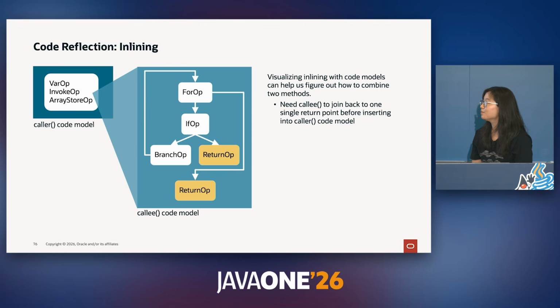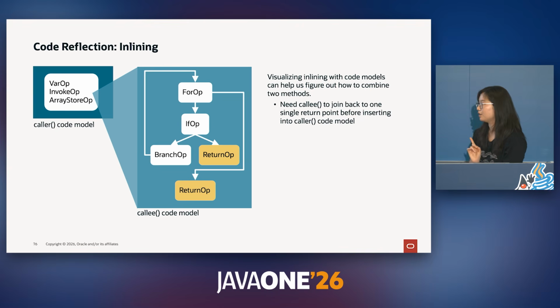Well, code reflection makes this much easier. These are the corresponding code models from the methods that we saw earlier. And visualizing these methods as code models actually helps us figure out how to combine these two. The key point is that we have two different return points inside of the callee's code model, but we need one entry point and one exit point in order to inline this into the caller. We can't exactly merge it as it is right now.